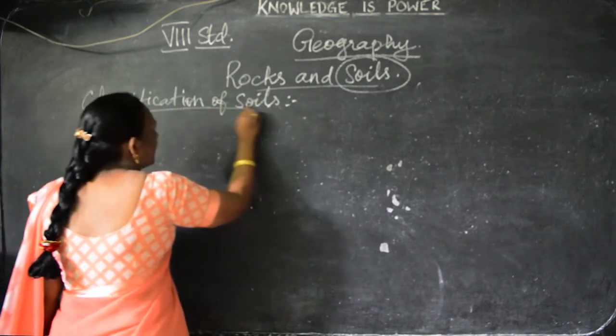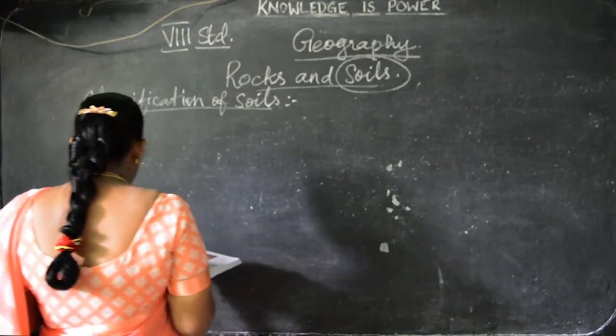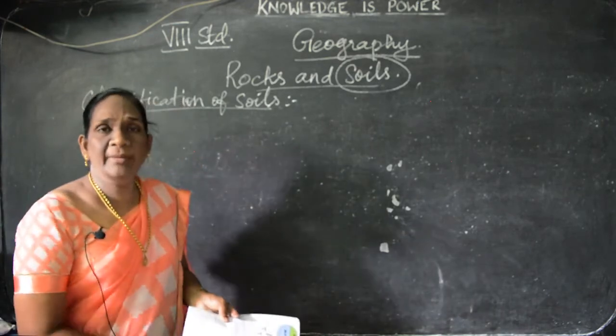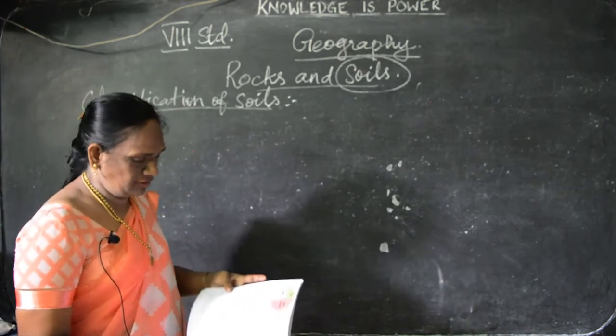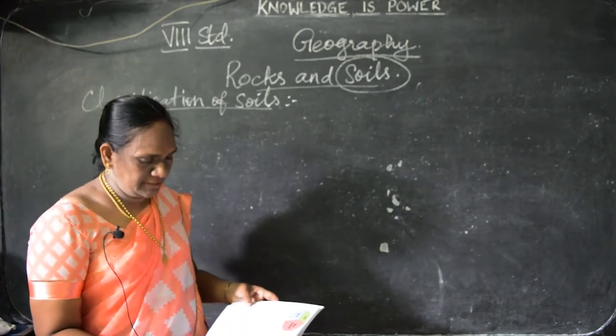What is the classification of soil? The soil can be classified on the basis of formation, color, physical and chemical properties.